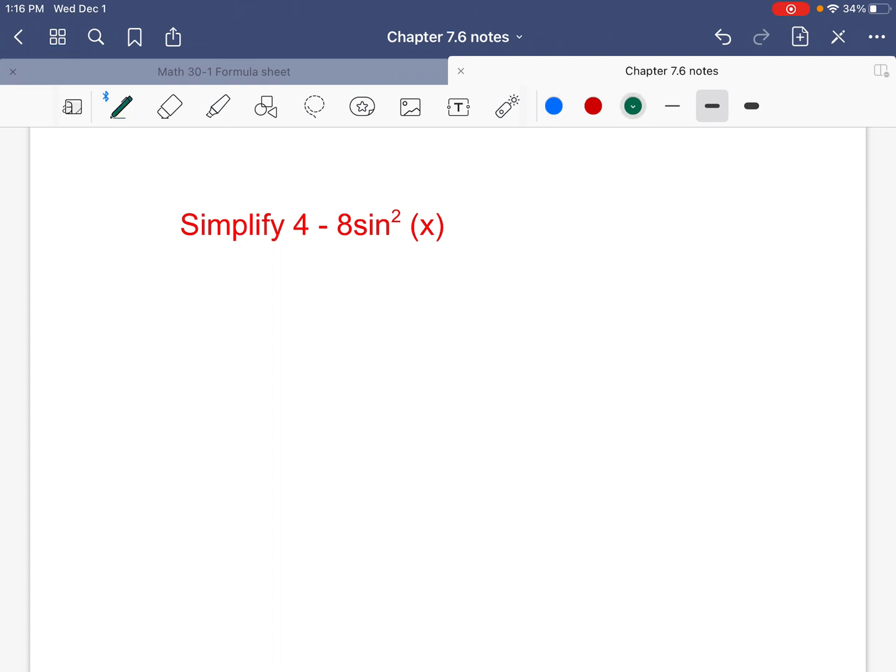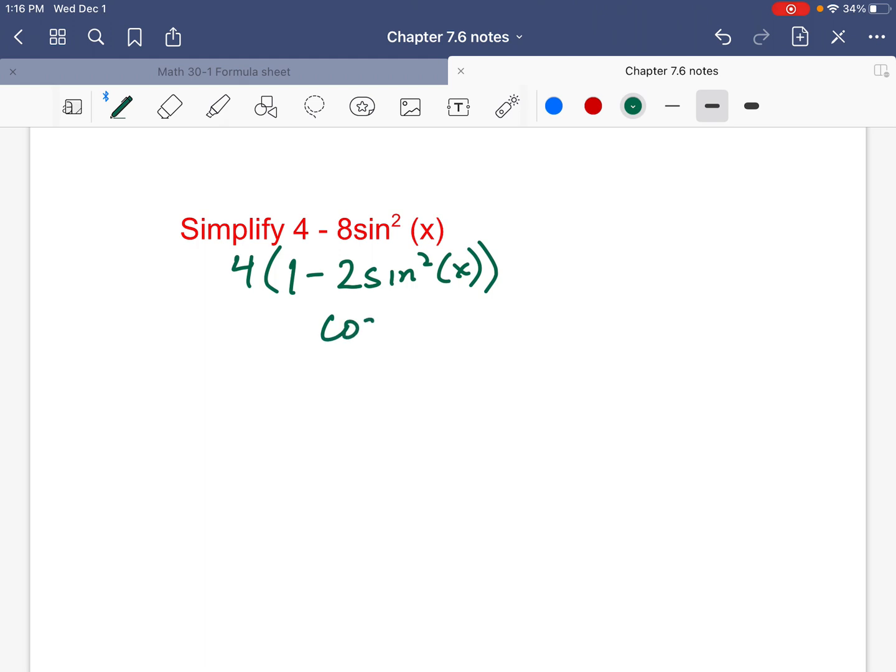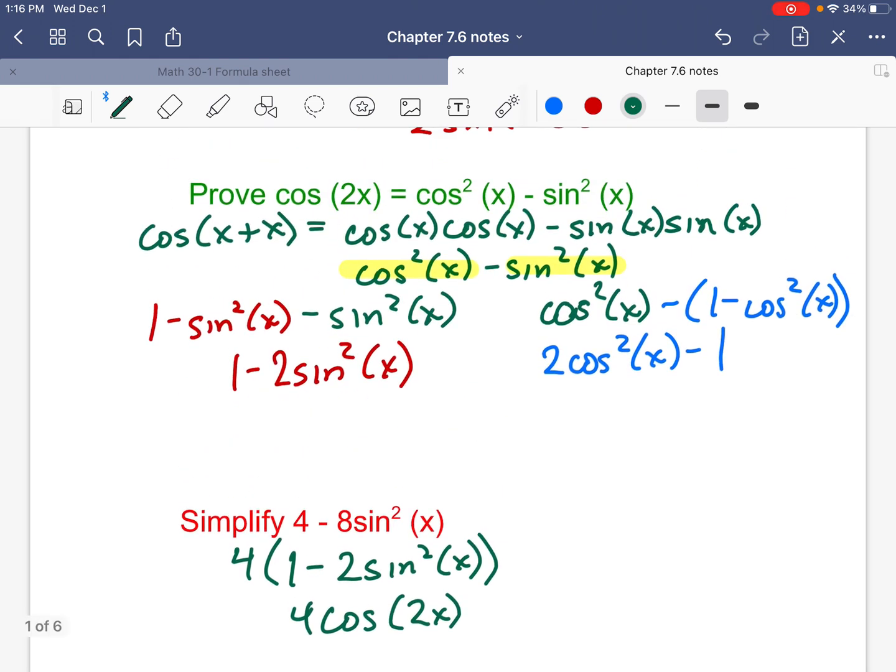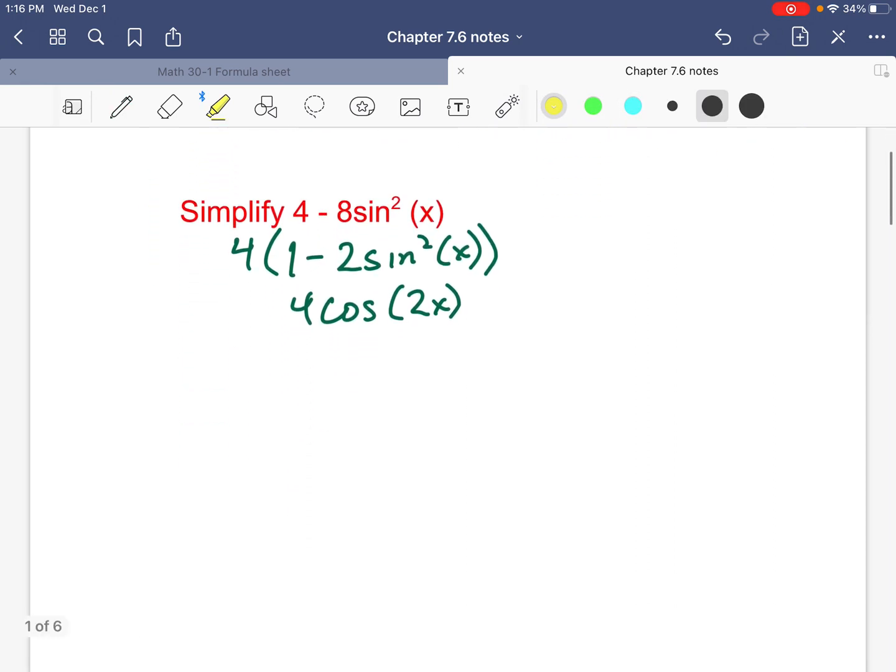Now, let's start off fairly straightforward. Simplify 4 minus 8 sine squared of x. Well, we have 2 terms, a binomial. Notice we can factor out a 4 from both terms. We're down to 1 minus 2 sine squared of x. Now, where have we seen 1 minus 2 sine squared? Well, that's cos of 2x.